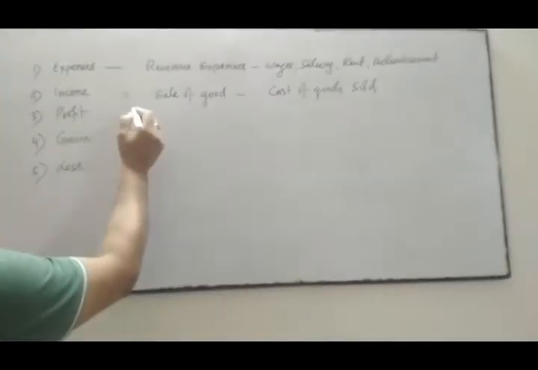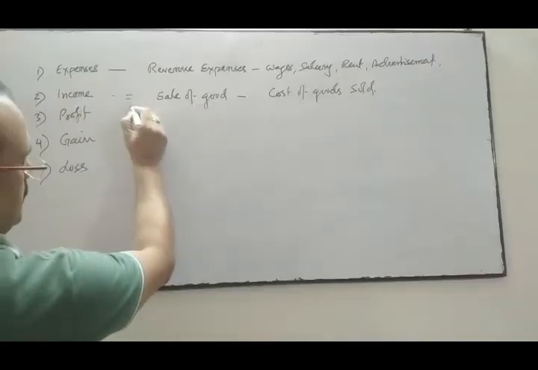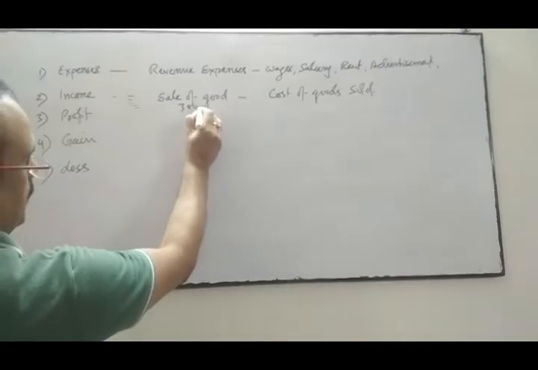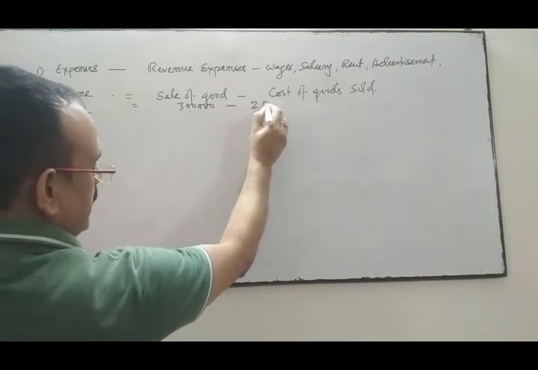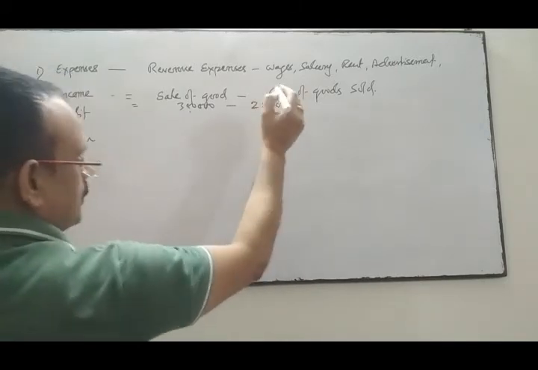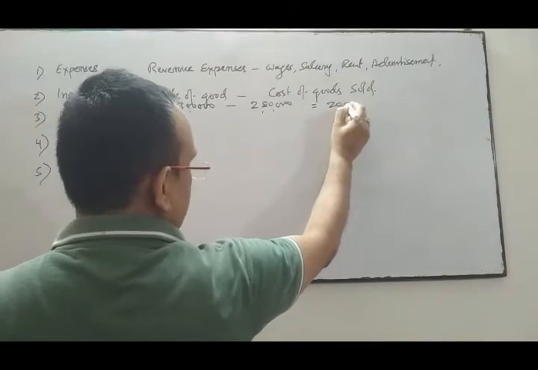Suppose goods are sold for rupees 3 lakhs, whose cost is 2,80,000. So 20,000 is your income.